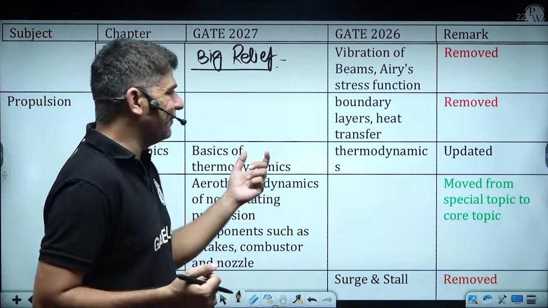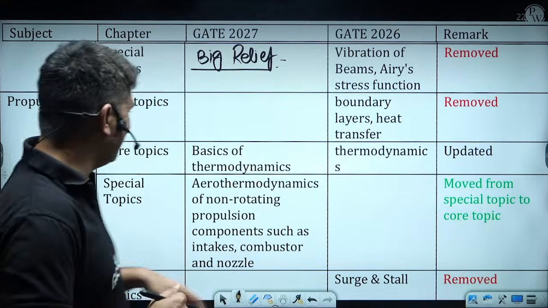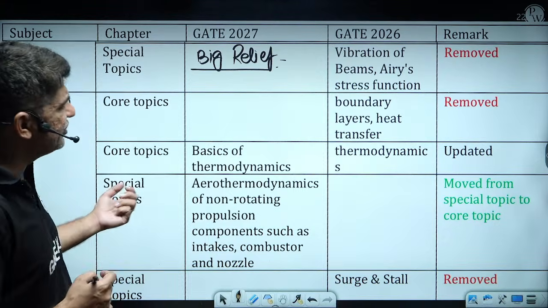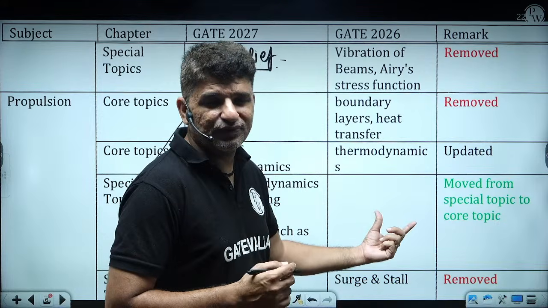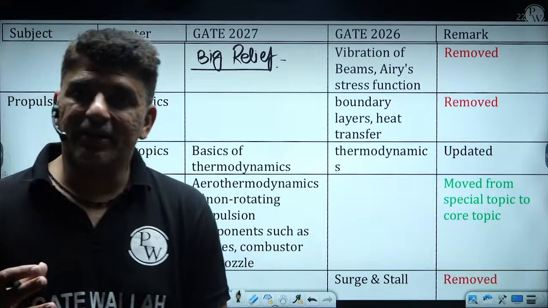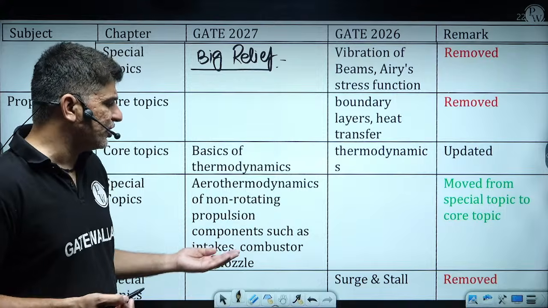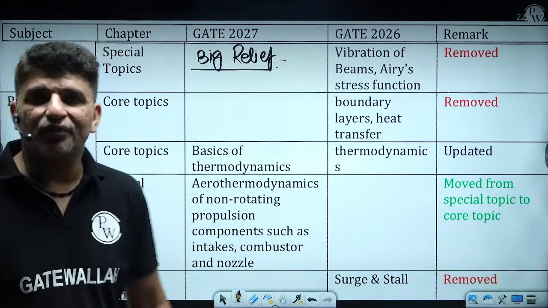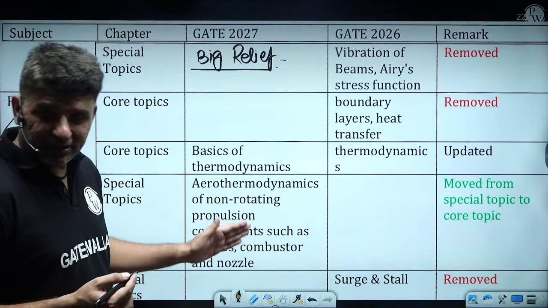If we talk about thermodynamics, they have mentioned basic thermodynamics, that's nothing much. Then the special topics in propulsion: aerothermodynamics, non-electric propulsion components such as intake, combustor and nozzles. Diffuser was also part of it. That has been moved from the special topics to the core topics.